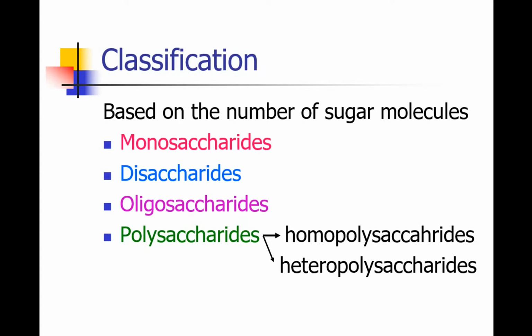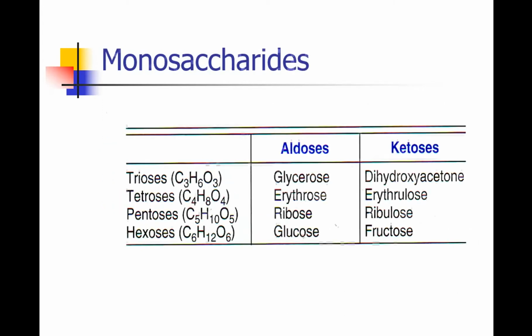So remember, monosaccharides contain only one sugar molecule in their structure. A disaccharide consists of two sugar molecules. Oligosaccharides consist of 2 to 8 sugar molecules. Polysaccharides have more than 8 sugar molecules. So based on the number of sugar molecules, carbohydrates are classified into monosaccharide, disaccharide, oligosaccharide and polysaccharide.